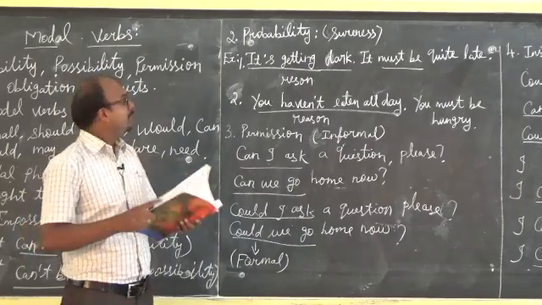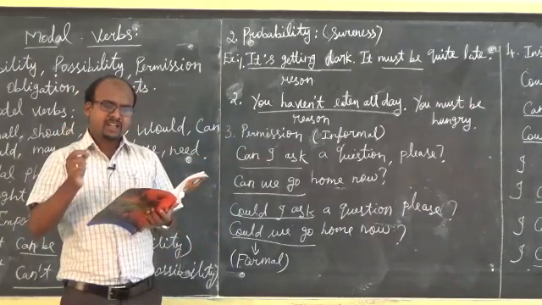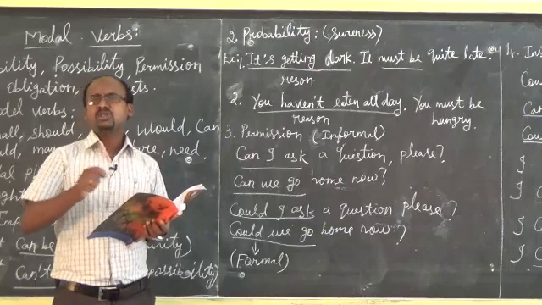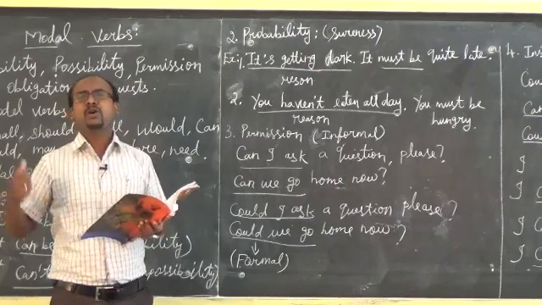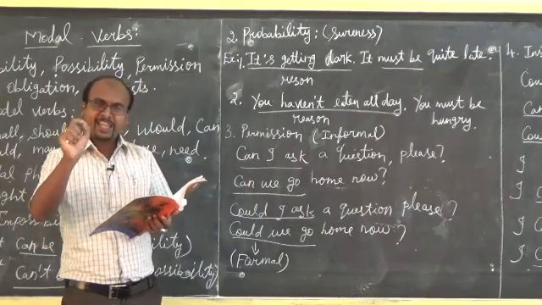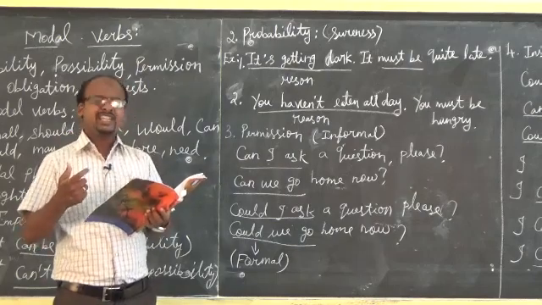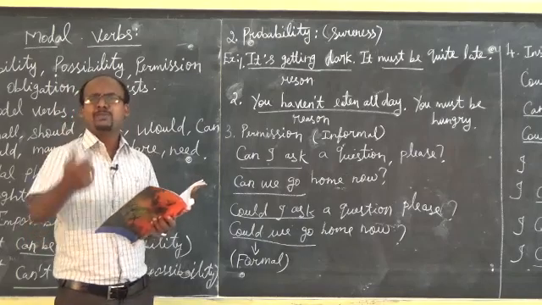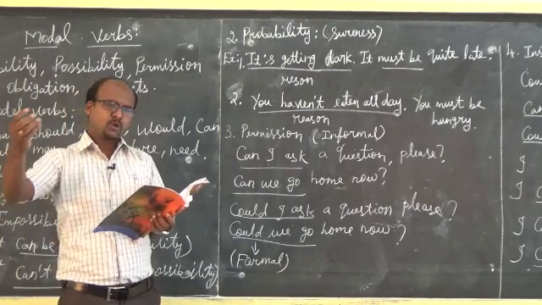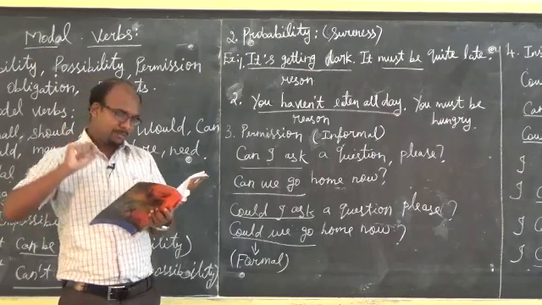Okay. Next one, must. Must means sureness, to express obligation. I must go now. Sir, I must go now. You are telling someone, leave me, I must go now. I have an important meeting, I must go now. So it is used for obligation. And the same modal auxiliary must is used to express strong belief. She must be over 90 years old. You are saying this about your grandmother to somebody: she must be over 90 years old. In that situation also must is used.